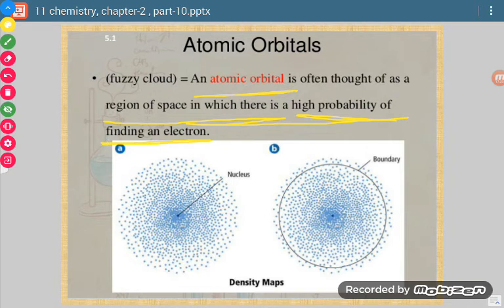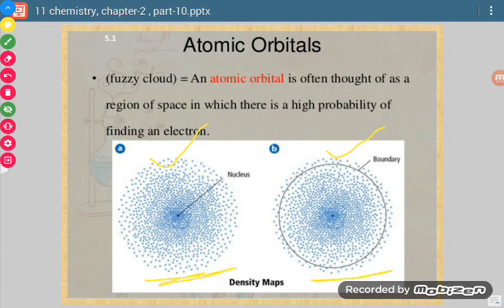Now see these two pictures, how they were taken. With the help of a very powerful microscope, we took a large number of photos of the electron around the nucleus, and then we combined all the photos, so we get such a result.